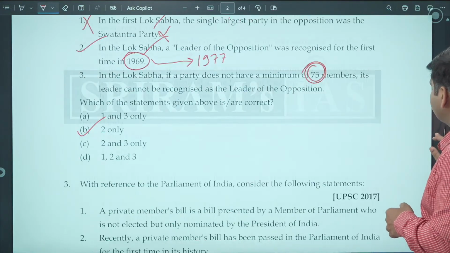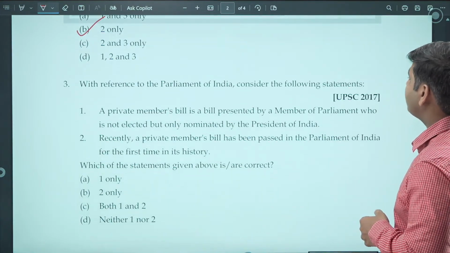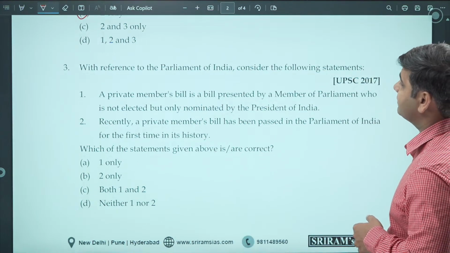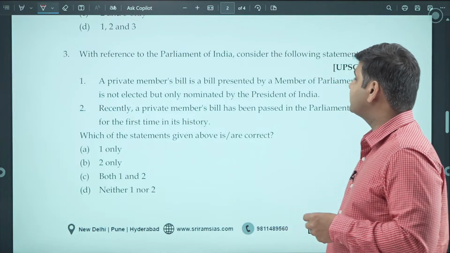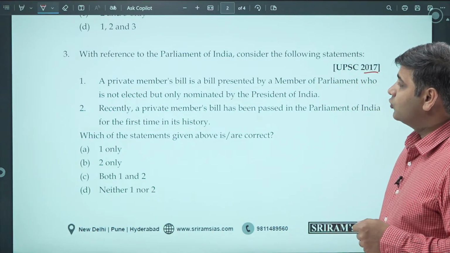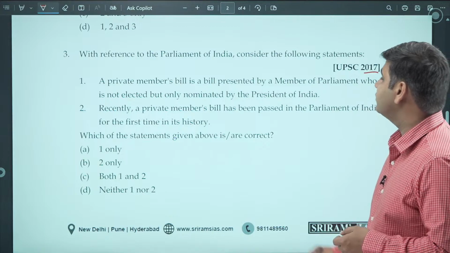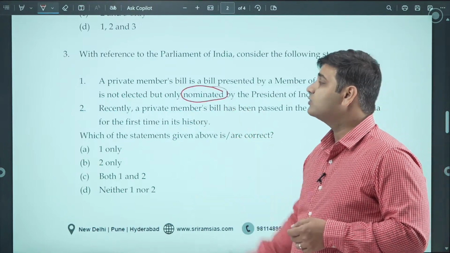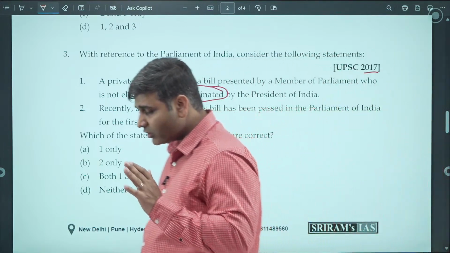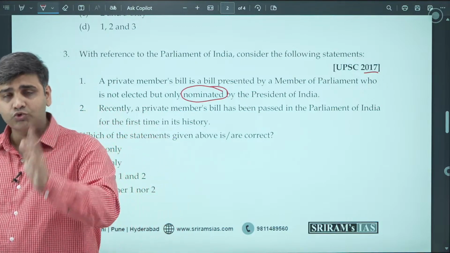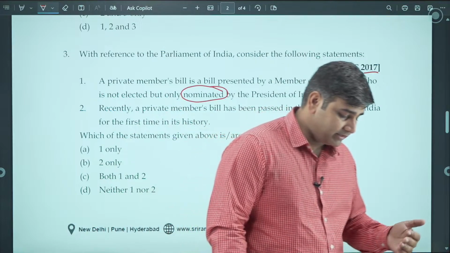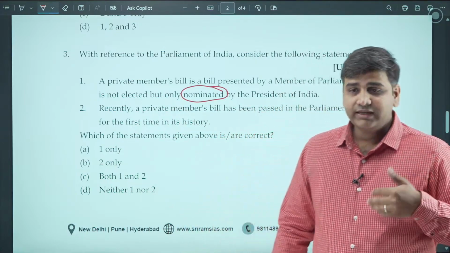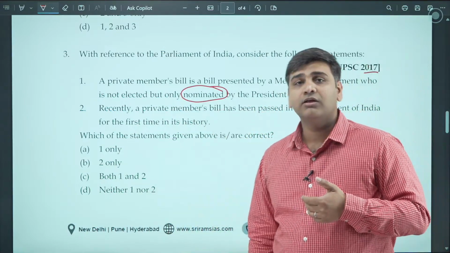Moving on to question number 3. With reference to the Parliament of India, consider the following statement. This is a 2017 question. A private member's bill is a bill presented by a member of Parliament who is not elected but only nominated by the President of India. Now in Lok Sabha there are no nominated members, because there were 2 members who used to be nominated, the Anglo-Indian members. That provision has been removed recently. There are only elected members to the Lok Sabha.